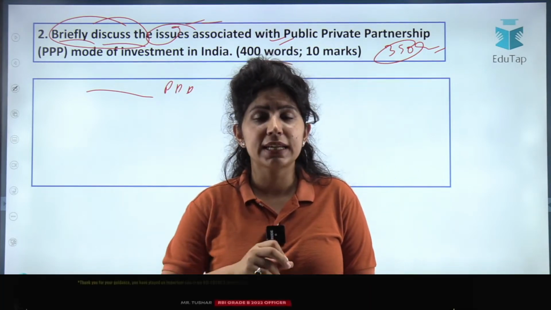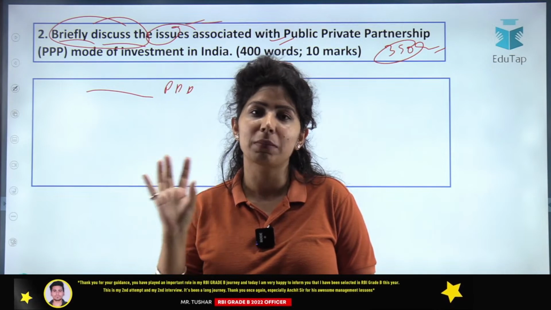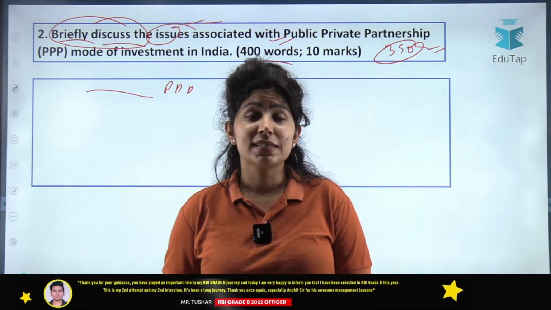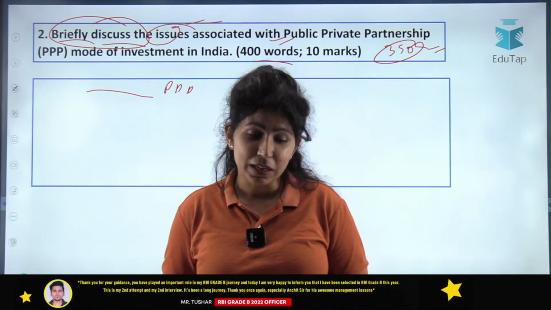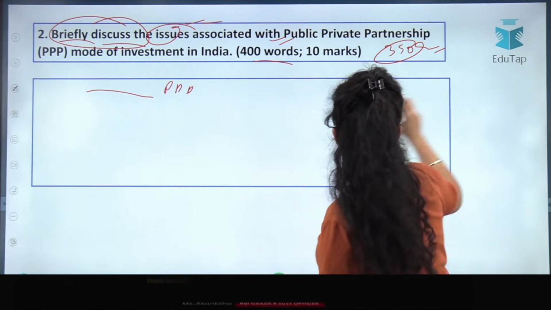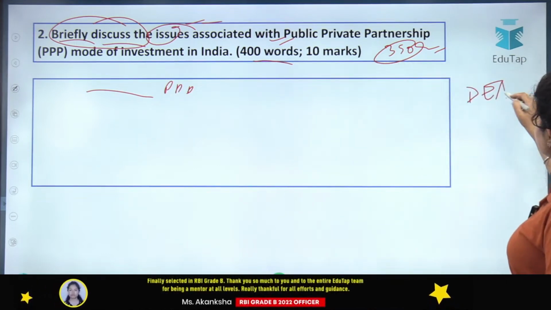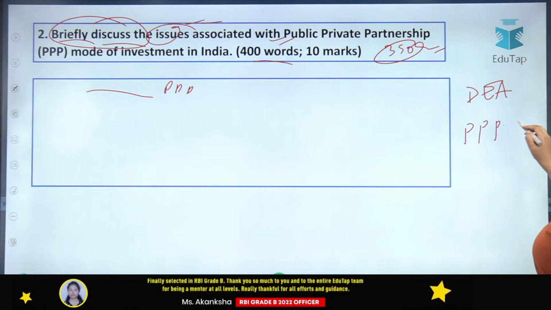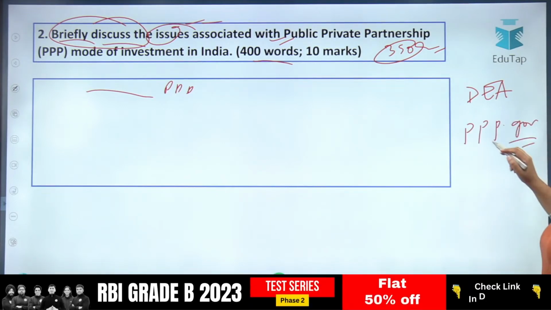And if you have to read anything about public-private partnership, there is a separate website created by the Department of Economic Affairs, ppp.gov.something.